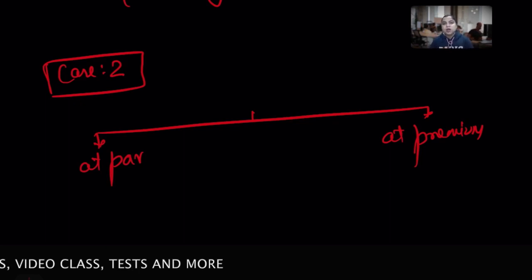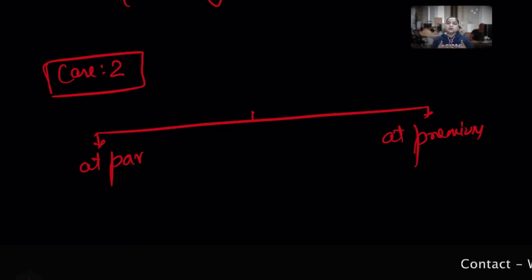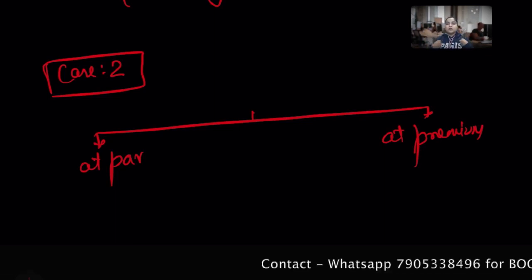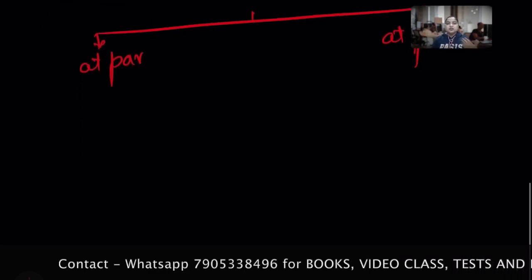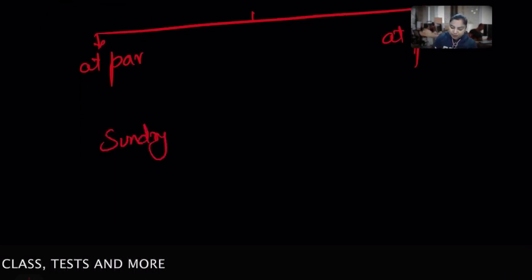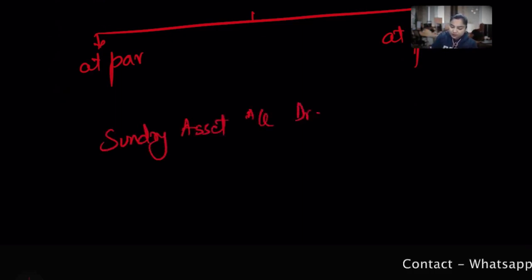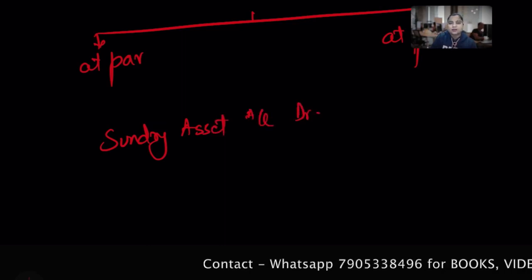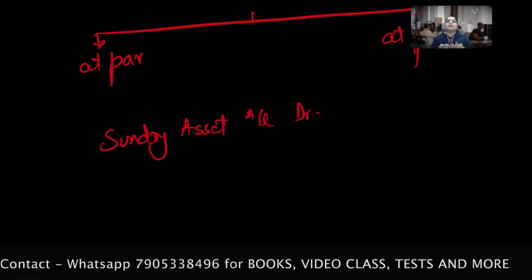When a company purchases an asset, I bring an asset from whom? From you, being a vendor. So what entry will I pass? I purchase the asset, suppose any asset. I can mention it as a sundry asset, or whatever, it can be anything.